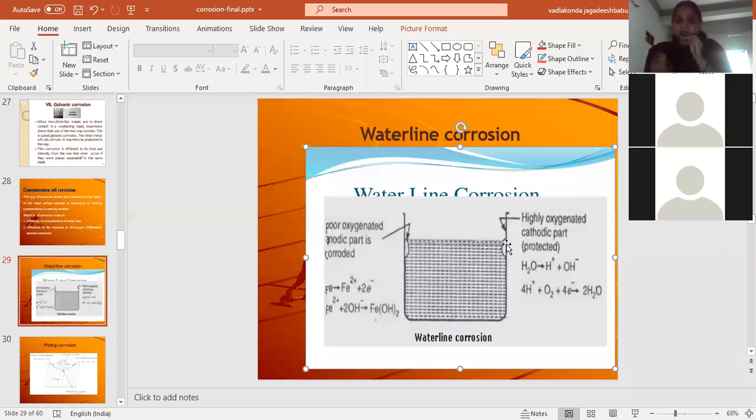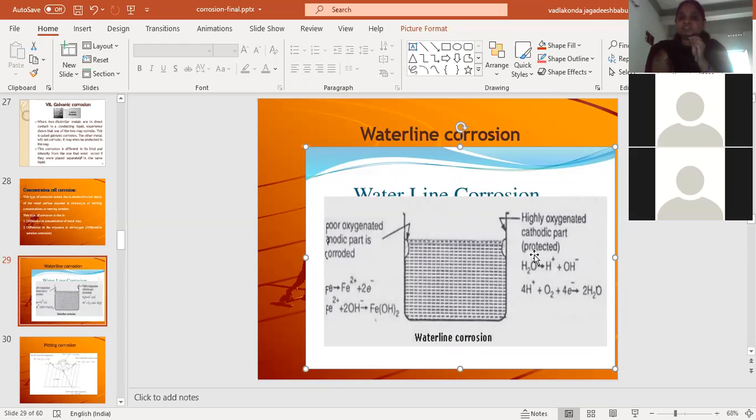Whereas the part of the water tank which is covered with water has less concentration of air or oxygen, so this part will act as the anodic part. At the anodic part, iron will undergo oxidation and the electrons will move through the metal to the cathodic part where the OH minus ions will be formed.